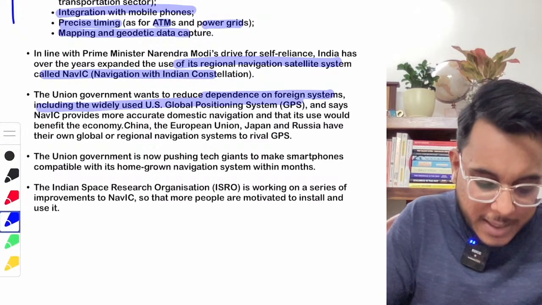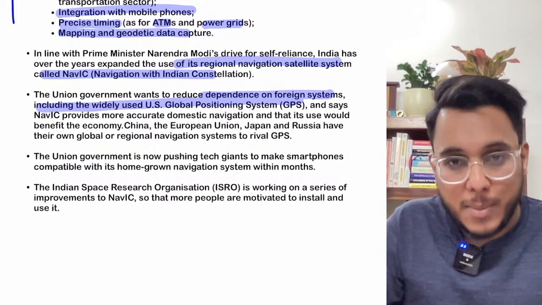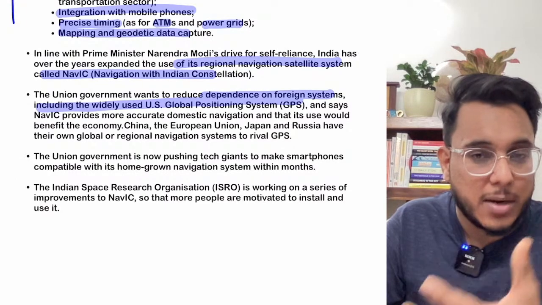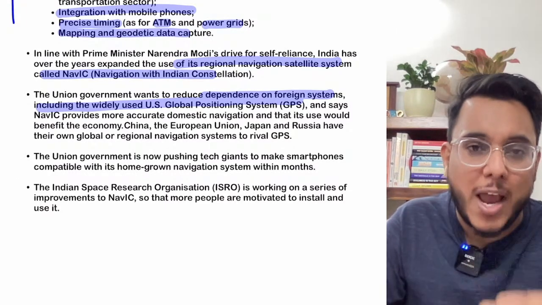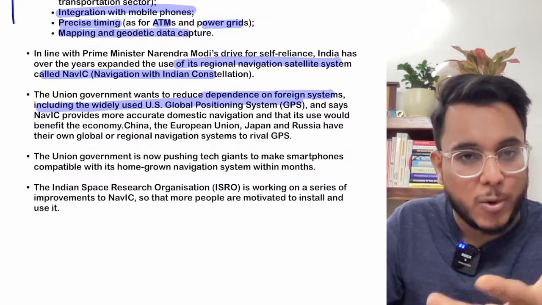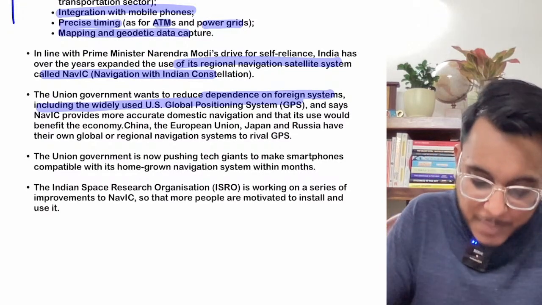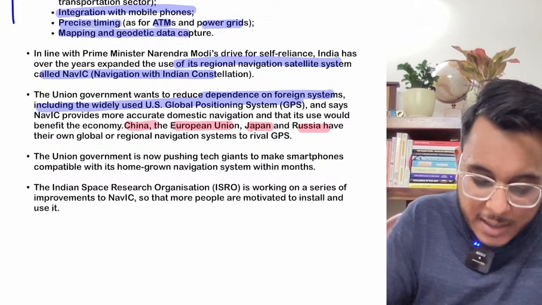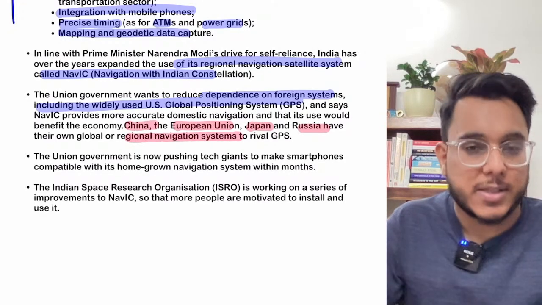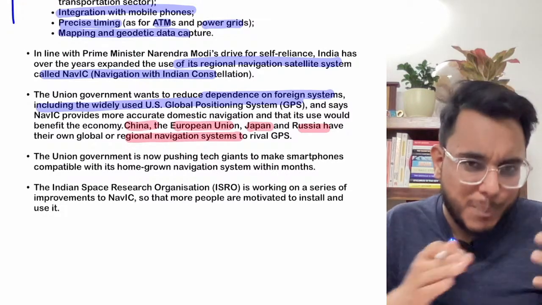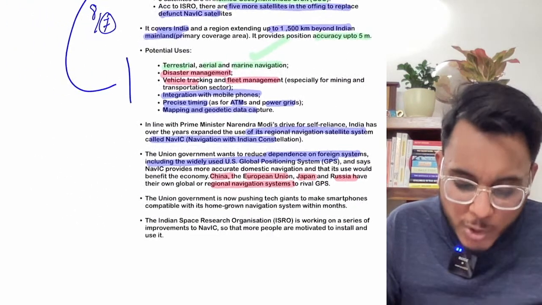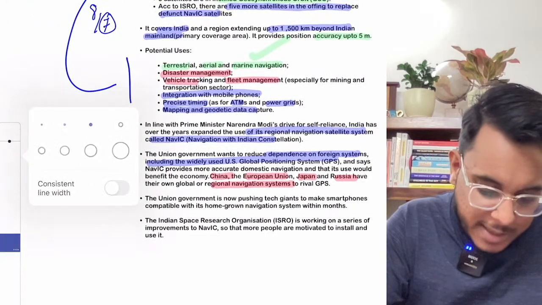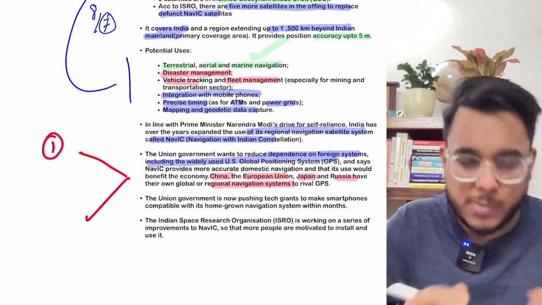Okay, and the other countries which are economically and strategically significant powers, they all have their own positioning systems. For example, the European Union, Japan, Russia, China, they have their own regional navigation systems. Fine. Now, in the past, there are two developments that have happened on this particular scale.